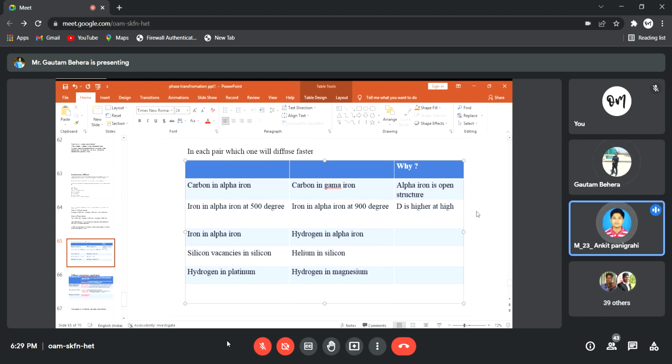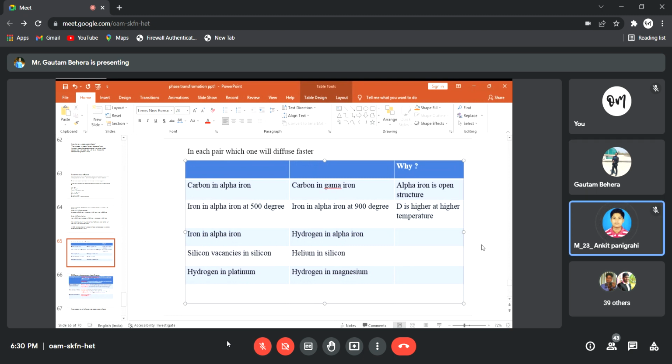Oh, sorry, sir. 900, sir. Why? What is the reason? Just before we have seen an expression D equals A e to the power minus EA by RT, so D depends upon temperature. Diffusion coefficient depends upon temperature. So higher the temperature, higher the D value, right?